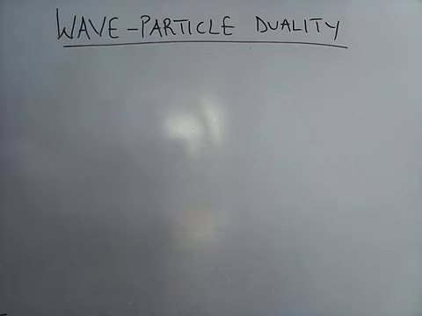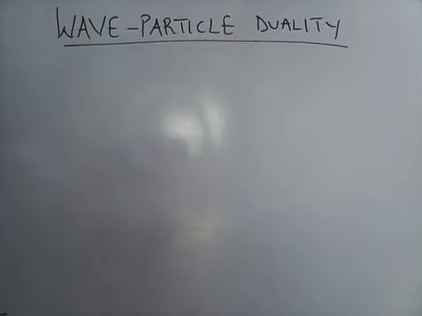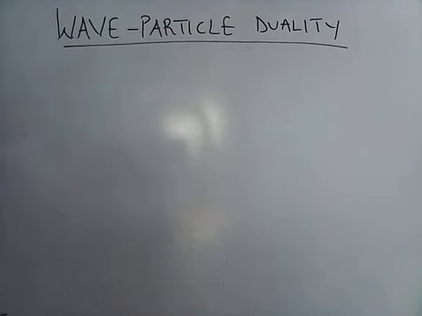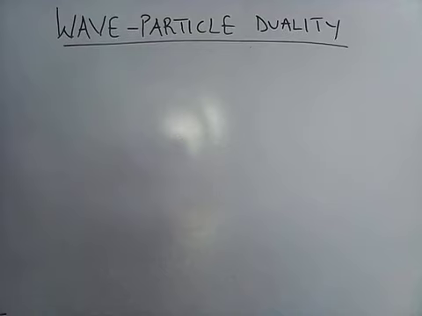So according to de Broglie, he derived the wavelength of a particle wave. But I am not that interested in his equation. I'm interested in how he got that equation. Matter has a dual nature. Sometimes it behaves like a wave. In other cases, it behaves like a stream of particles.